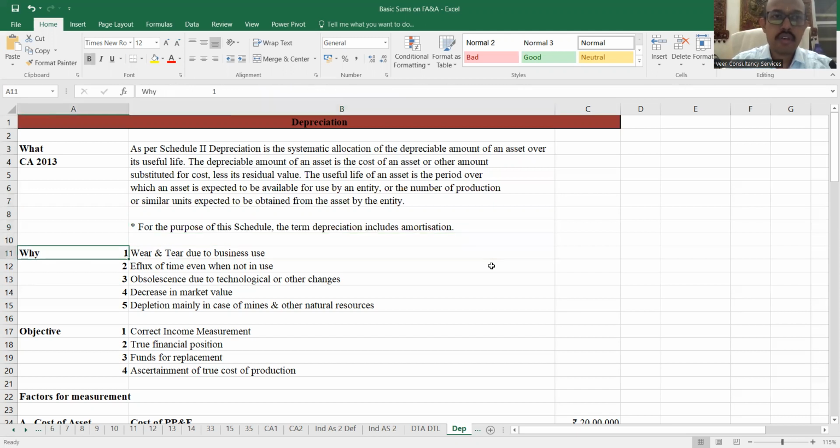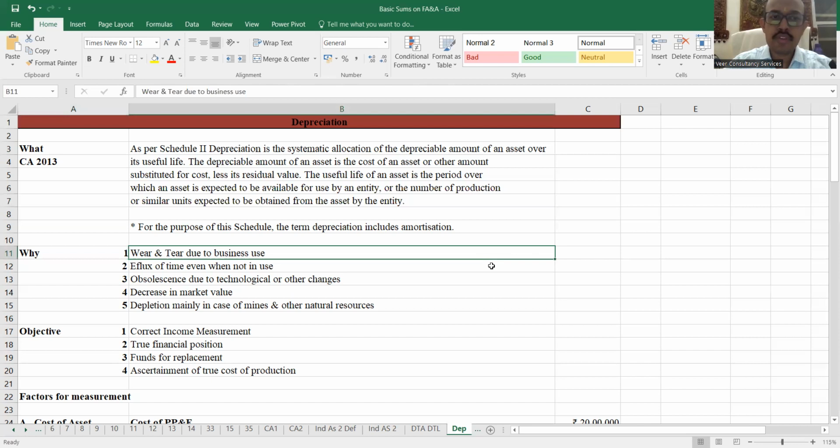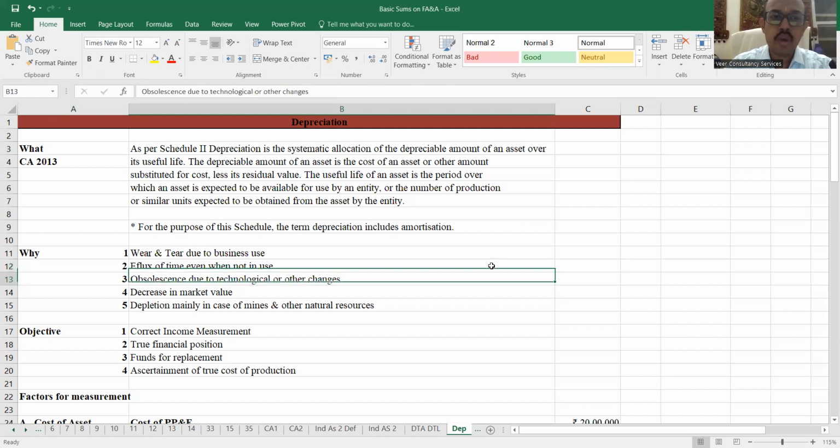Now it said, why do assets depreciate? So there are 5 reasons mentioned over there. Reason number 1 is the wear and tear due to use in business. As we all know, as you are going to use anything, there will be normal wear and tear, which will reduce its value. Then, efflux of time. So even if you are not using the asset, still the value will go down.